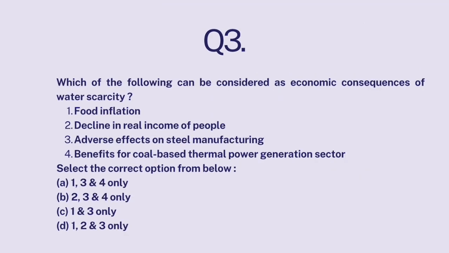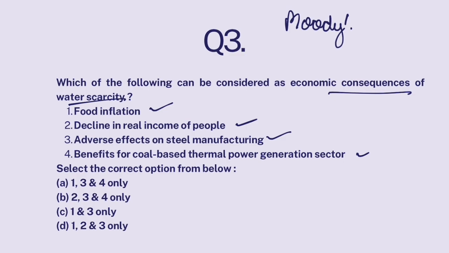Okay. Next, which of the following can be considered as economic consequence of water scarcity? Now, what are the economic consequences of water scarcity? Okay, food inflation, decline in real income of people, adverse effects on steel manufacturing, benefits for coal-based thermal power generation sector. Okay, now look, recently a credit rating agency called Moody's warned India that their sovereign credit rating will decline if India does not solve its problem of water scarcity. And why did they say so? They say that there are economic consequences of water scarcity.